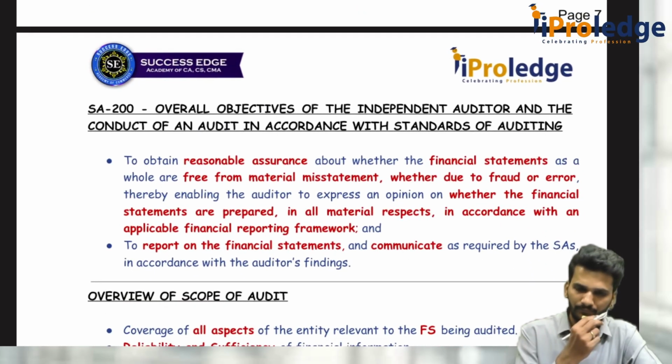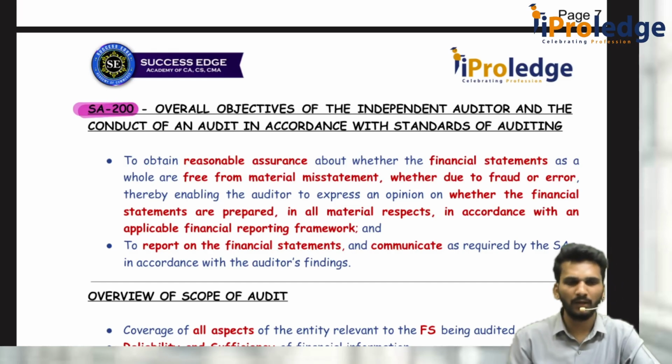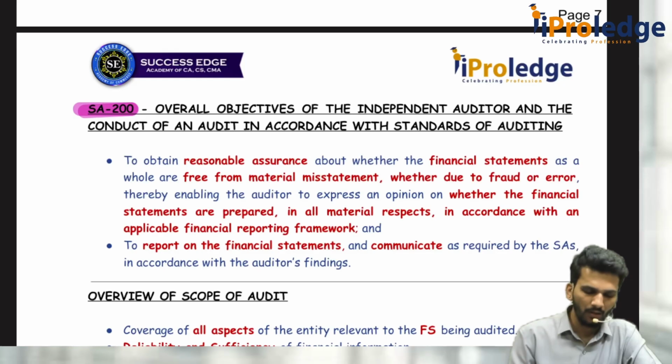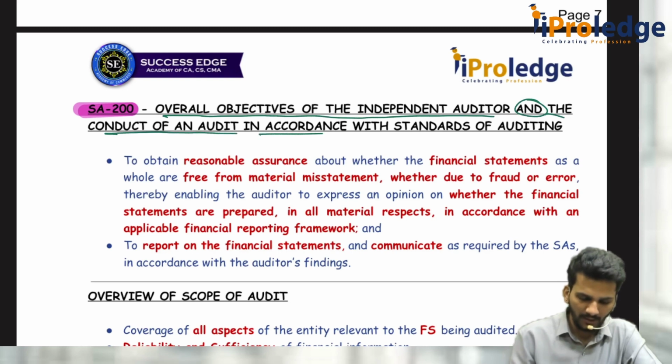Now we will see the SA 200. So remembering the name is very important. You should not compromise on that. SA 200 says that overall objectives of an independent auditor and the conduct of an audit in accordance with standards of auditing. Standards of auditing.